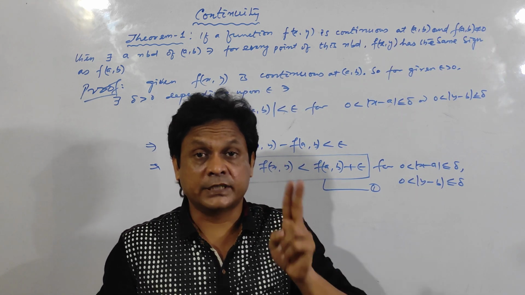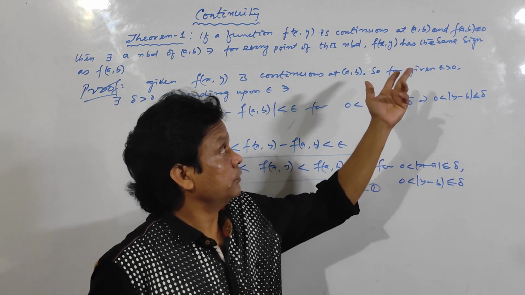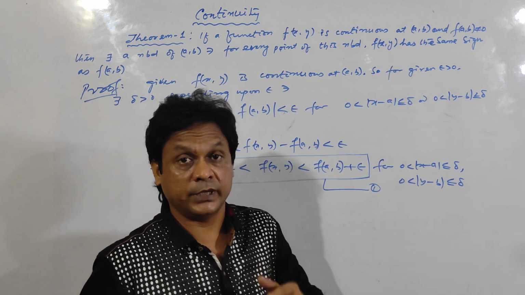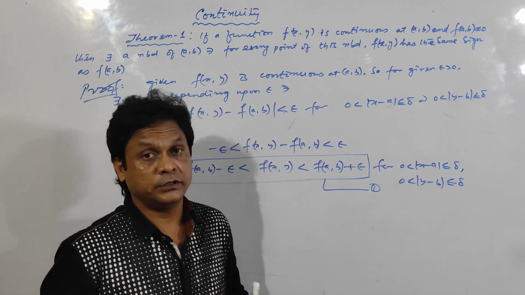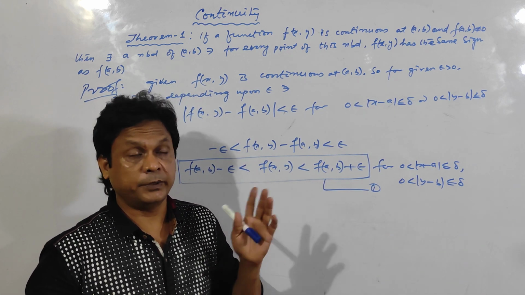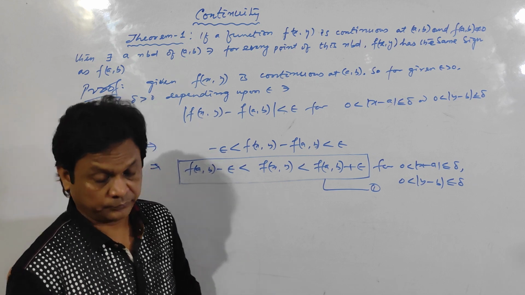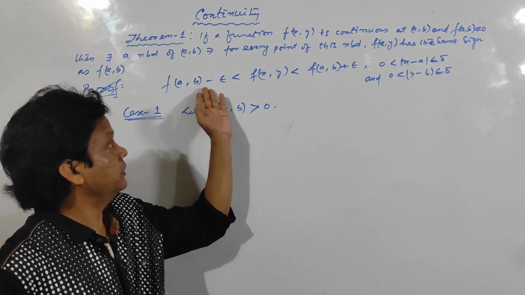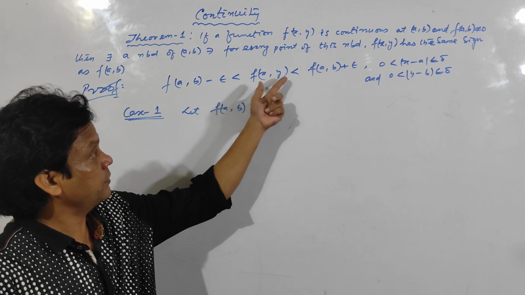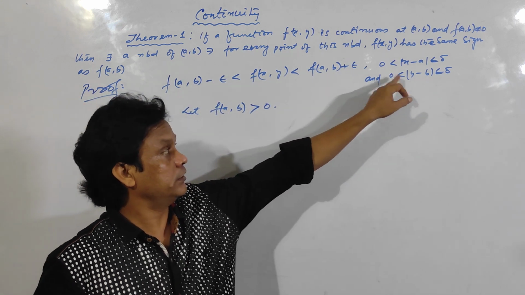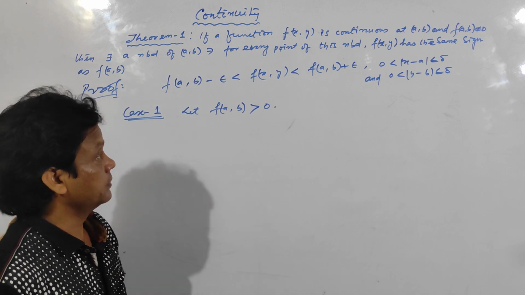For the first case, we have to show when f(a,b) is positive, and in the second case, we have to show it for f(a,b) negative. See here, I have written the last line here: f(a,b) minus epsilon is less than f(x,y) is less than f(a,b) plus epsilon, and these are the given conditions.